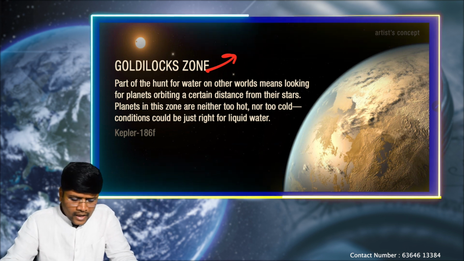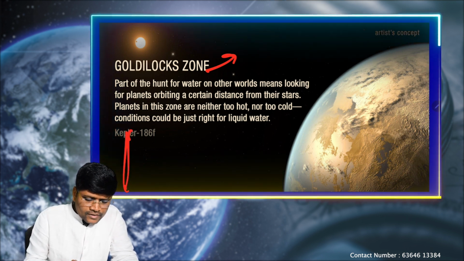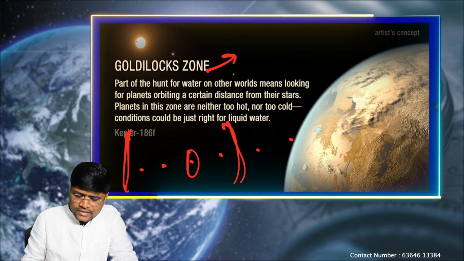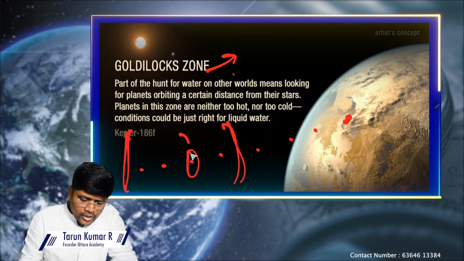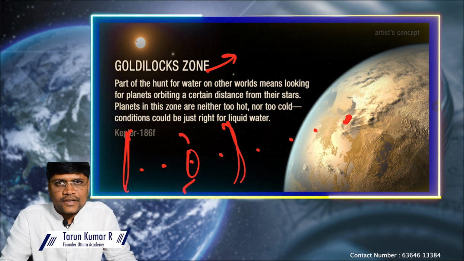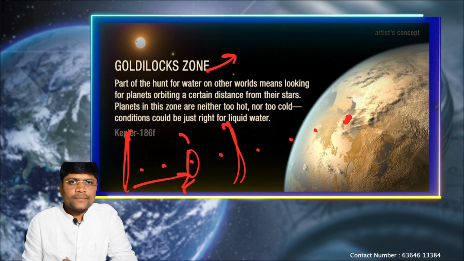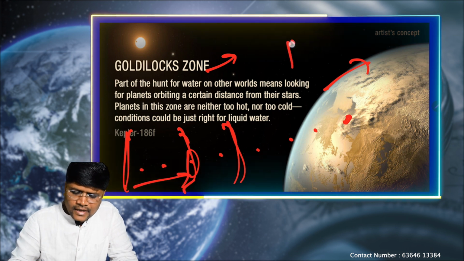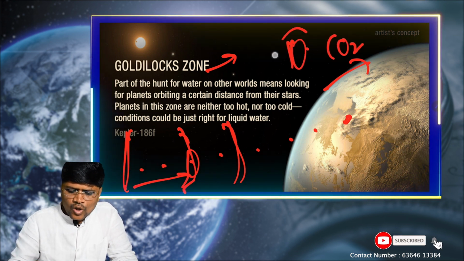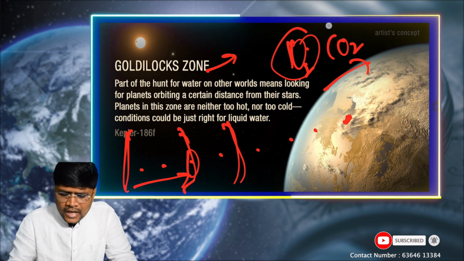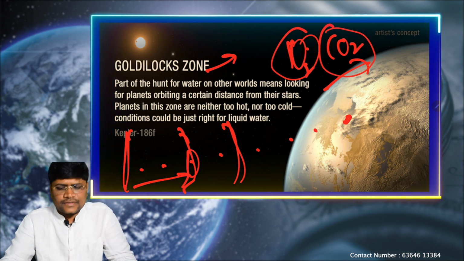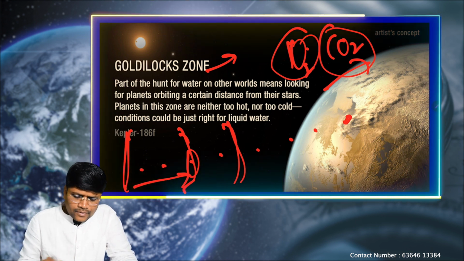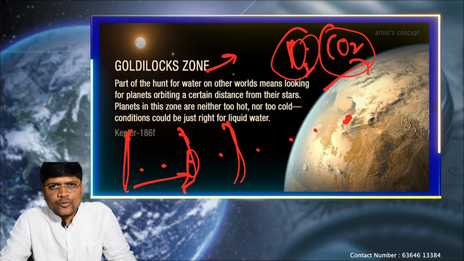Goldilocks zone. Again, we know that within the solar system, after the sun, we have Mercury, Venus, Earth and Mars, even the asteroid belt, Jupiter, Saturn, Uranus and Neptune. Only on the Earth do we have life supporting conditions, that is the optimum distance from the sun, we have water, we have an atmosphere, and we have the life supporting gases like oxygen and carbon dioxide. Oxygen is for the breathing of all the organisms, and carbon dioxide is for photosynthesis and even for the greenhouse effect. See, apart from all these 8 planets, only on the Earth are we seeing the life supporting conditions.